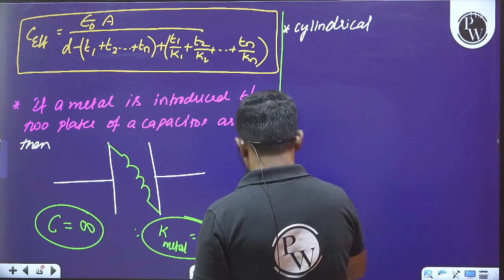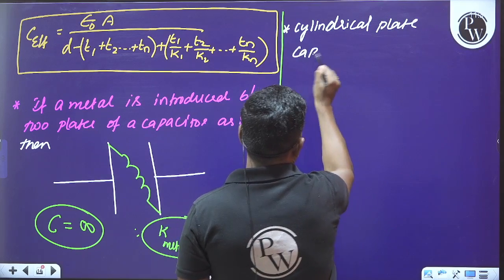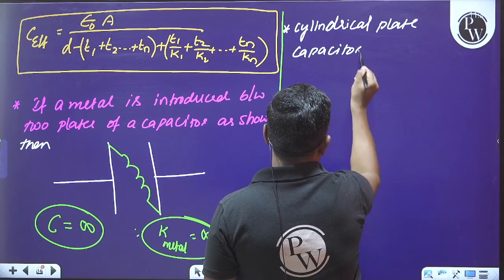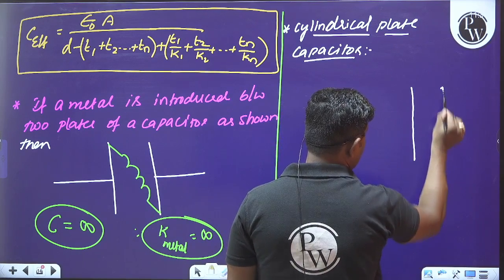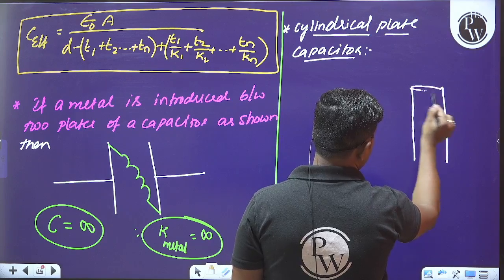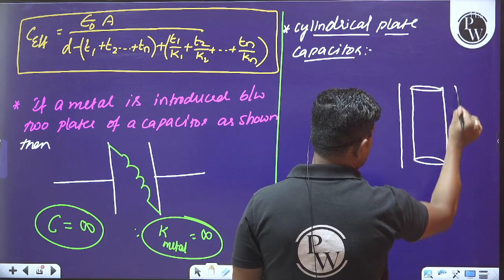Please observe this. When the two conductors have a cylindrical shape, as shown in the figure.